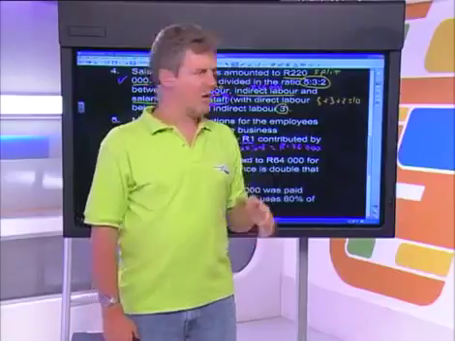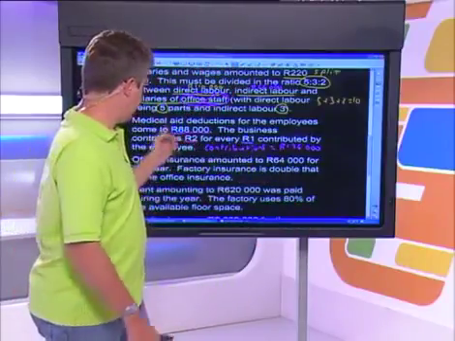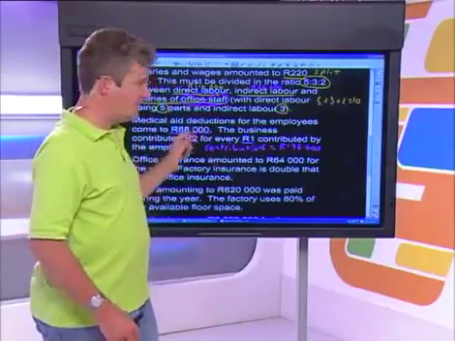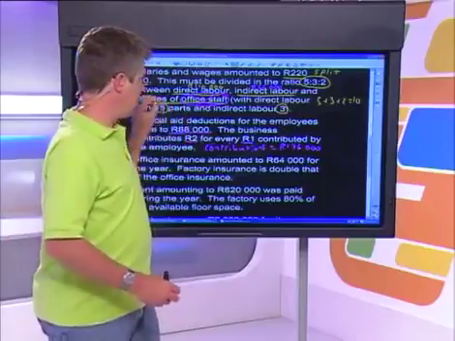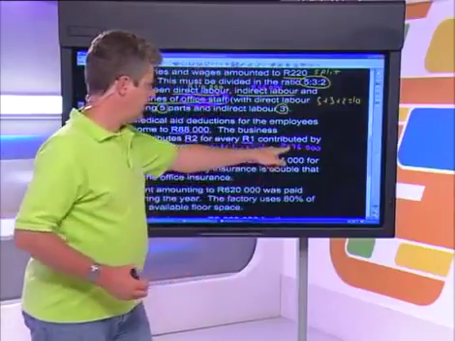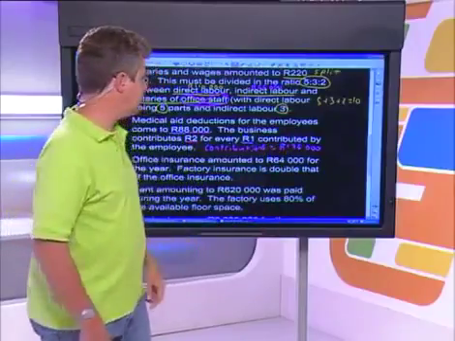So your UIF, pension fund, and all of the different contributions like medical aid that the employer makes on the employee's behalf, we have to record those contributions in the relevant ledger accounts. We don't record the deductions again, because you should remember from grade 10 the deductions are part of the gross salaries and wages. So we need to now calculate the different contributions for each of the different employees.